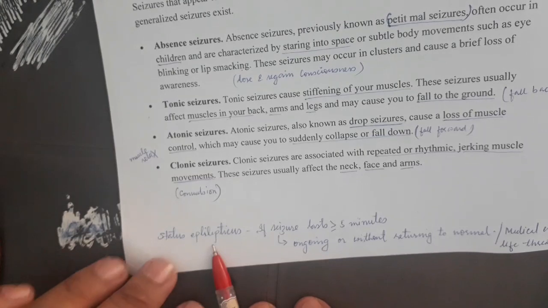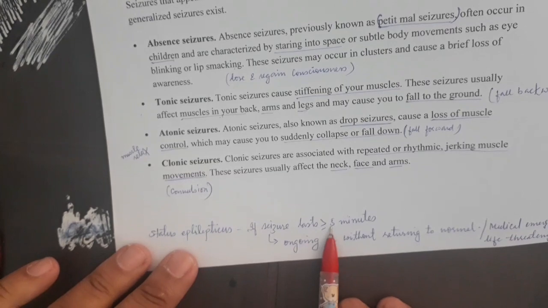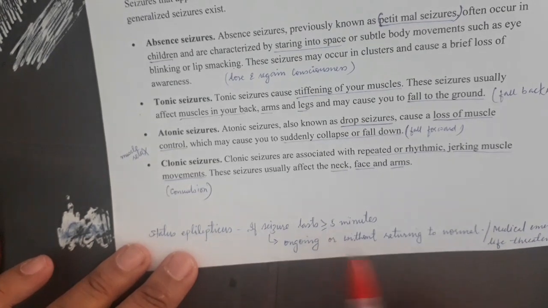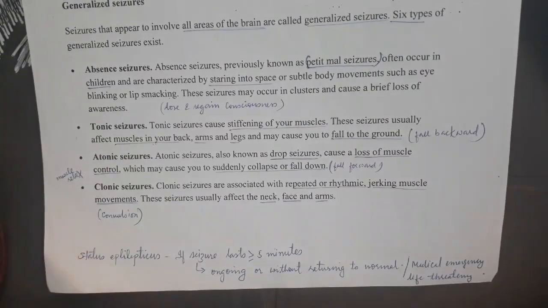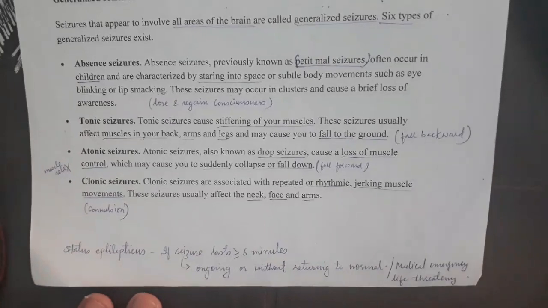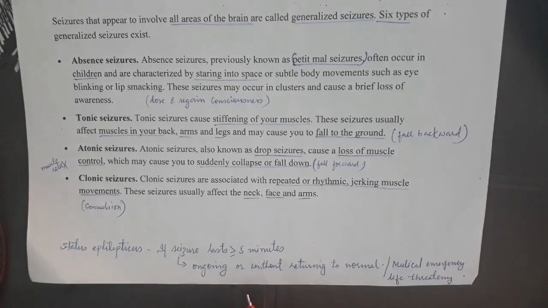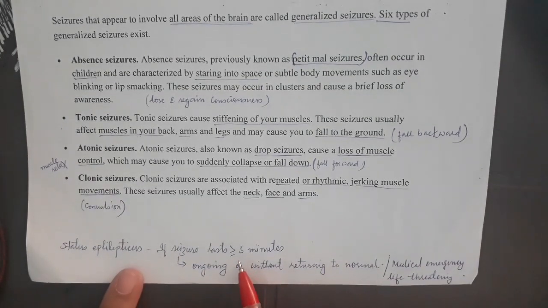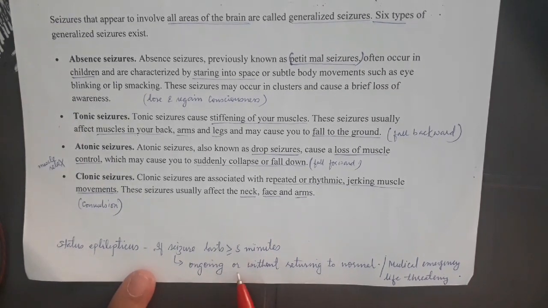In this, if the seizure is going to stay more than or equal to 5 minutes, generally these epileptic seizures don't stay for long. They take place for a very short period of time and the patient recovers. But in certain cases, if the epileptic attack stays for more than 5 minutes, then this kind of seizure is called status epilepticus, that is ongoing without returning to normal. That is a medical emergency and it can be life threatening.